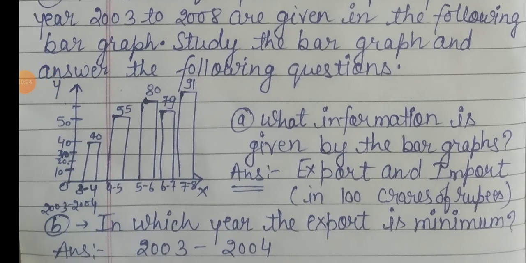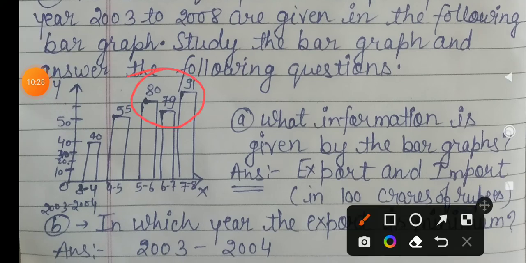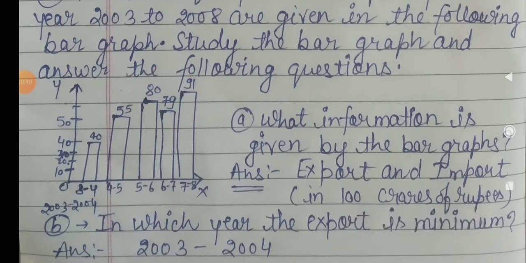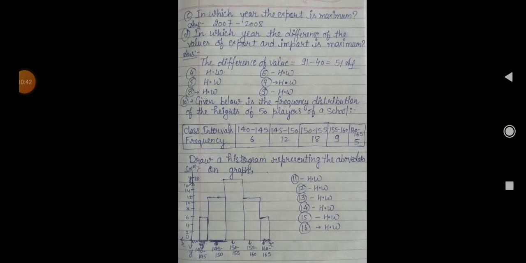Just see this value, it has a maximum value difference here. So I think this year is 2005 to 2006, the maximum import is there. Sorry, is it maximum here or minimum here, just see this, that is maximum here.